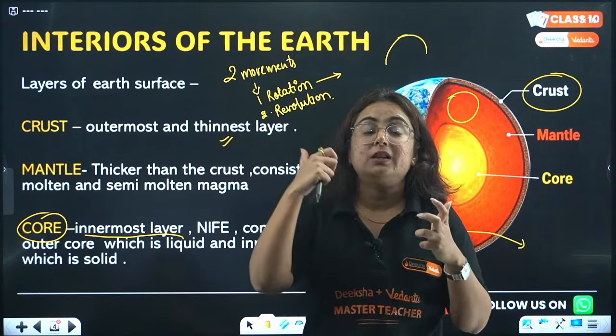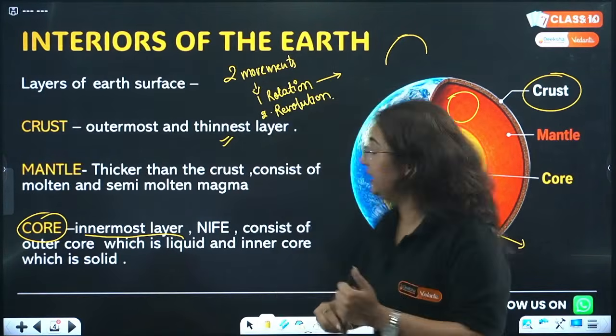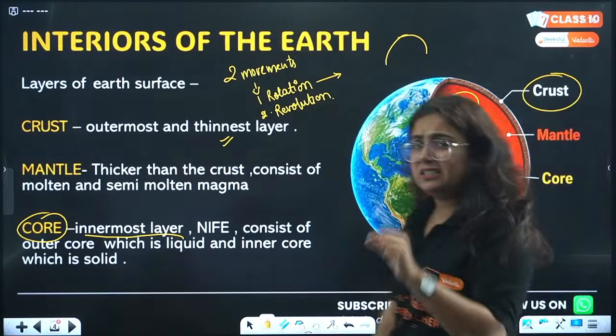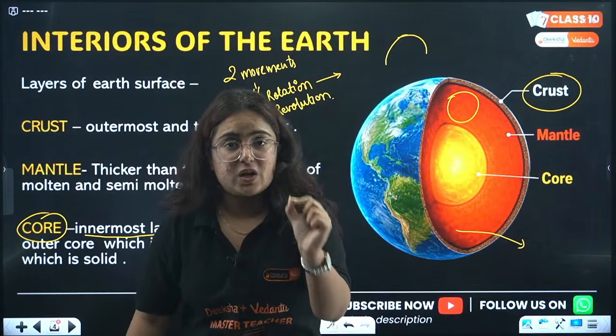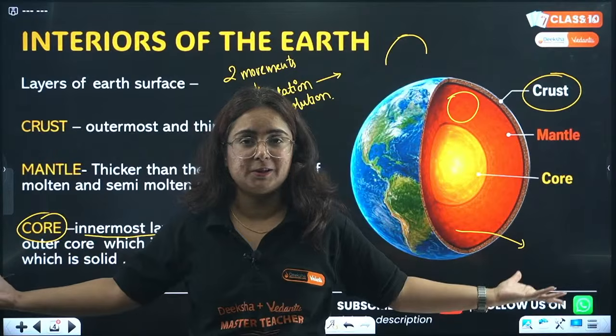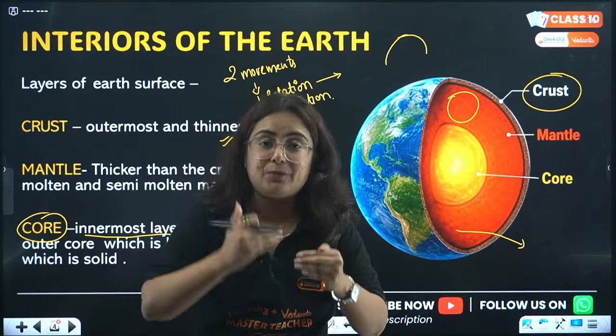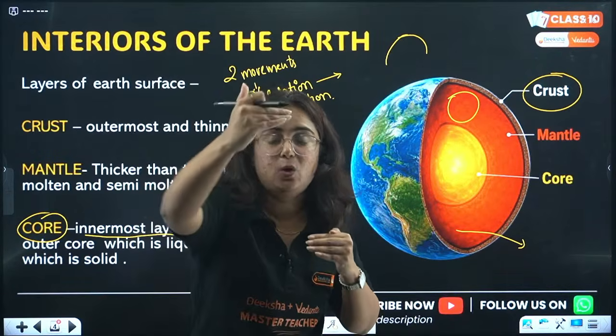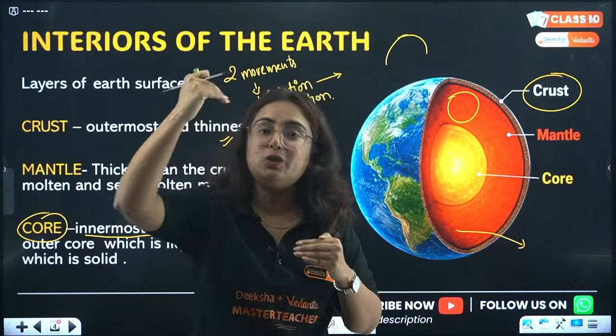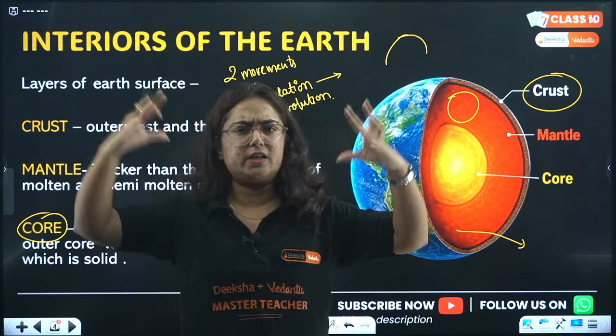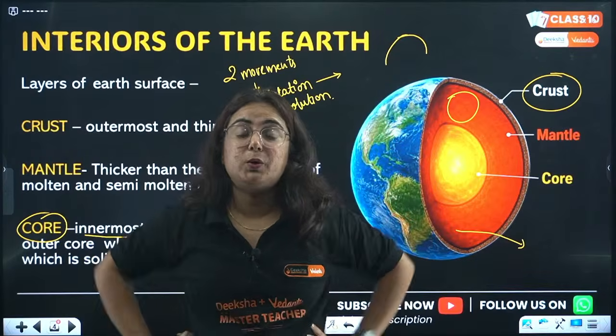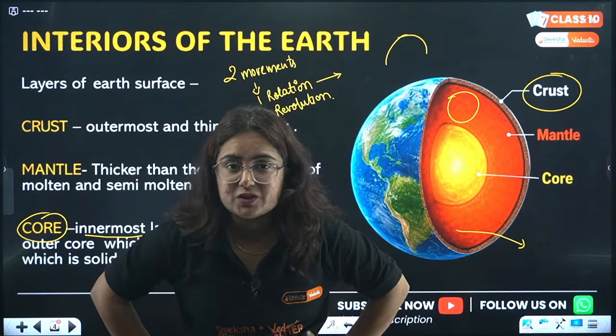The innermost layer is the core, and this is a place where if you reach, you are going to burn. Why? Because the temperature increases as we go from one layer to another toward the center. It increases a lot. Then how did we research about it, my dear students?